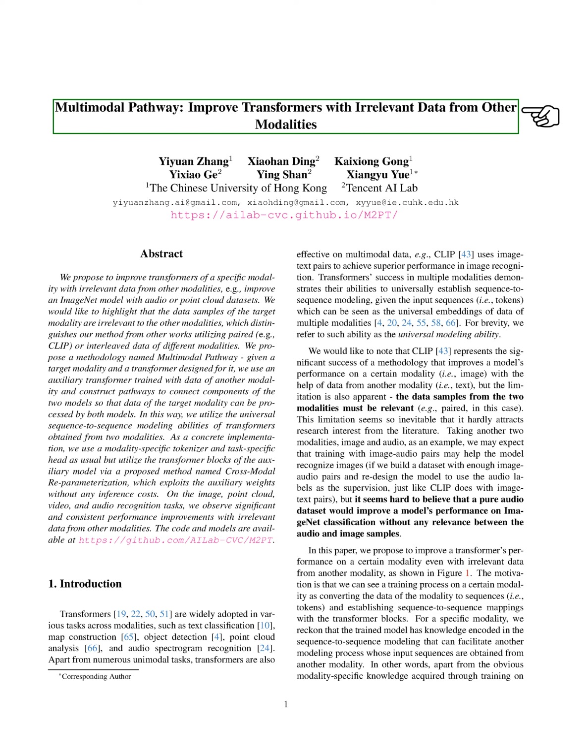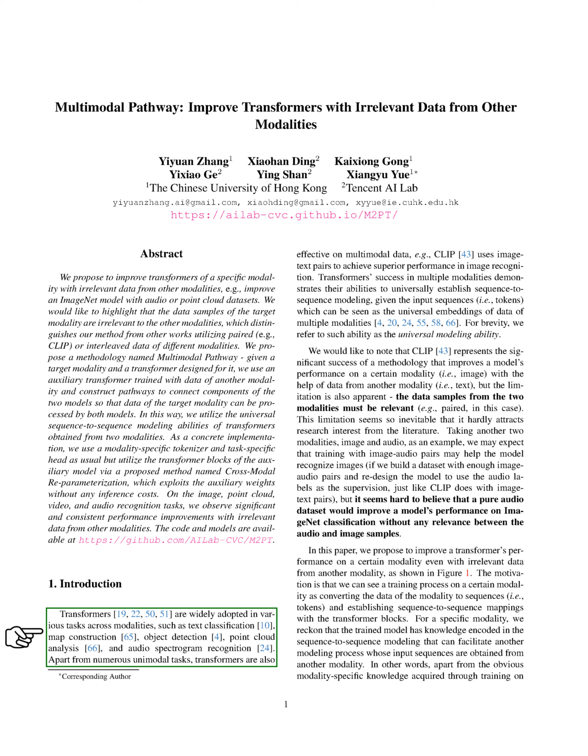Section: Introduction. In our research, we explore how transformers, a type of model widely used in various tasks like text classification, creating maps, detecting objects, analyzing point clouds, and recognizing audio spectrograms, can be adapted to work not just with data from a single source but also with multimodal data. For instance, CLIP is a model that uses pairs of images and text to significantly improve image recognition tasks.